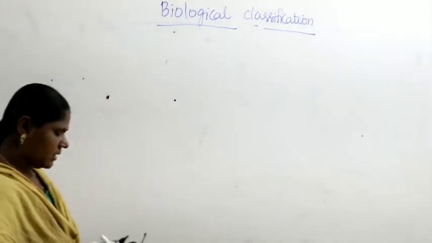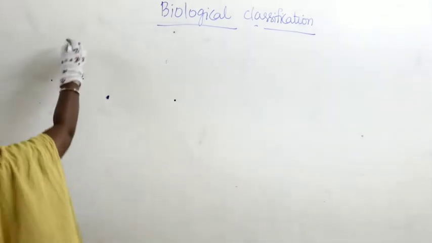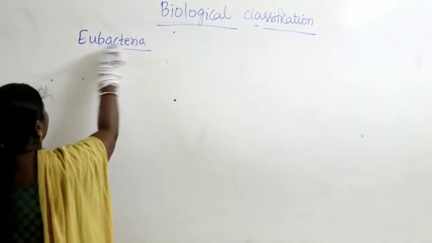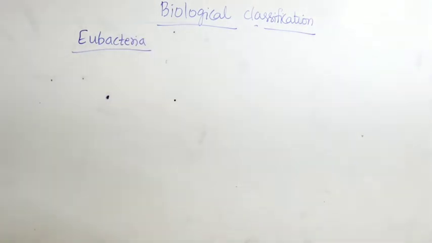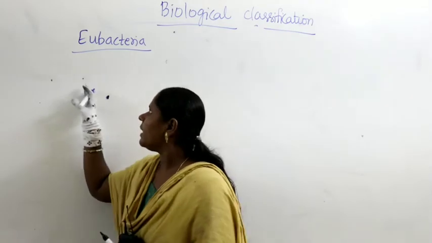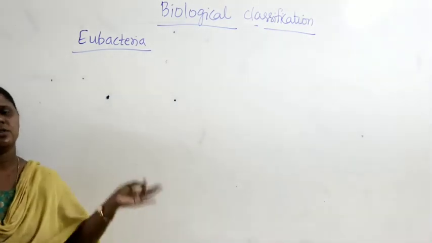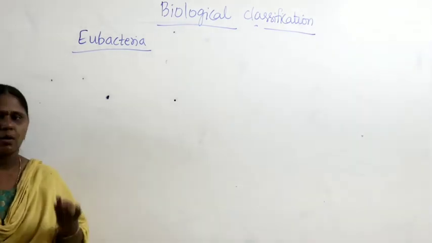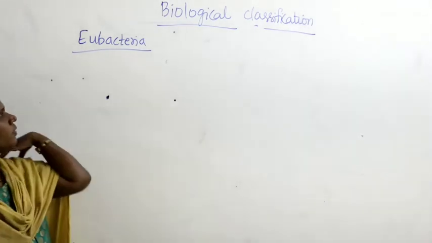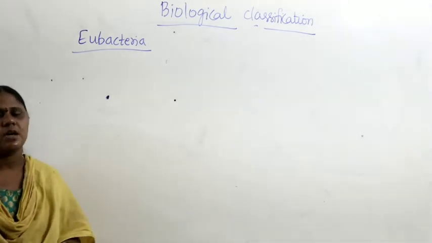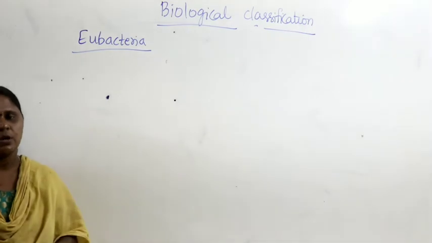So here in biological classification, we were discussing eubacteria. Eubacteria are generally called true bacteria. In eubacteria, what are the things we discussed? Classification of bacteria based upon nutrition, classification based on structure, and classification based upon the staining process into gram positive and gram negative, right.